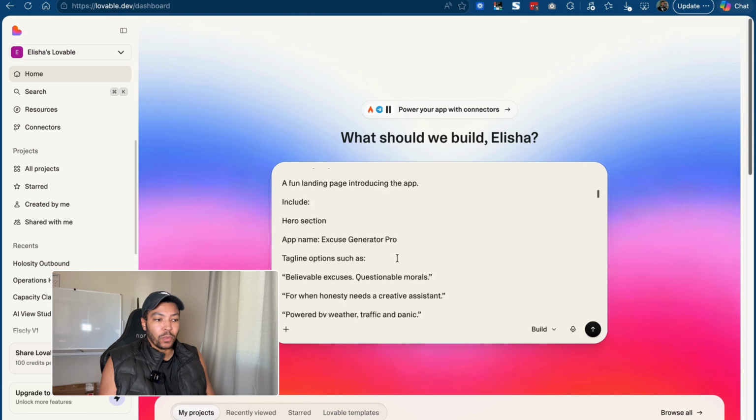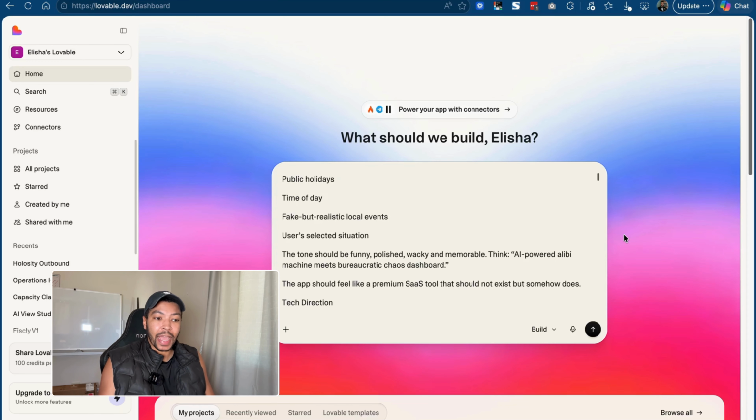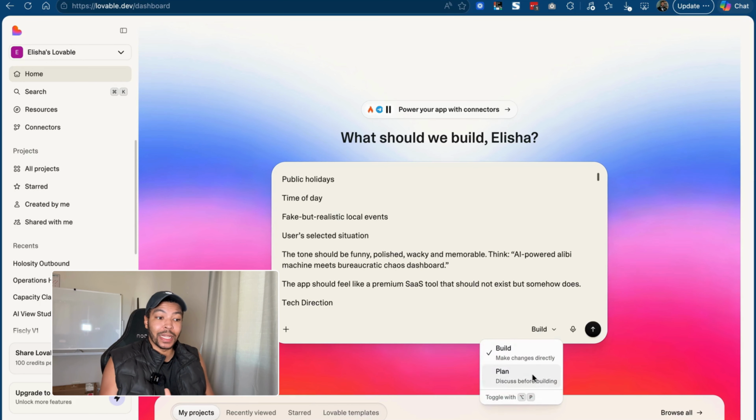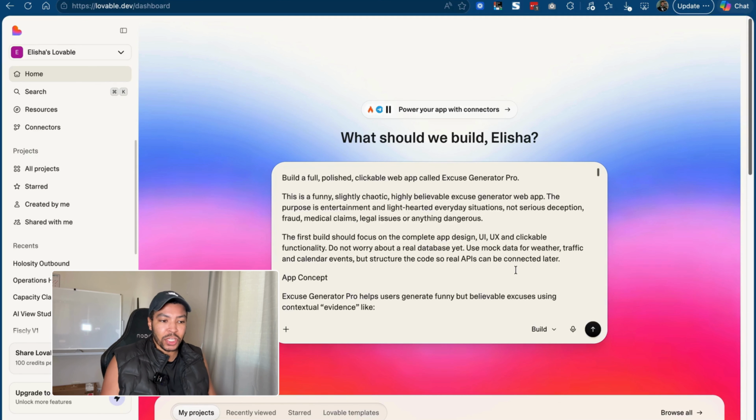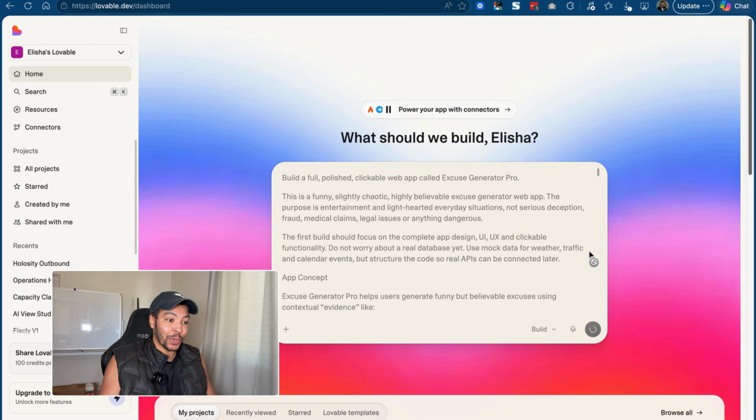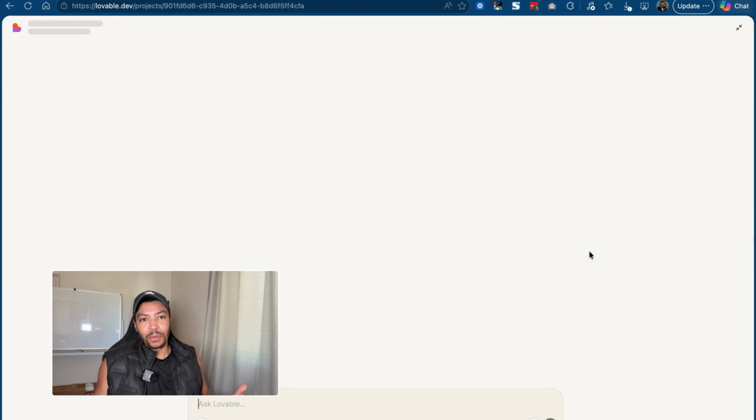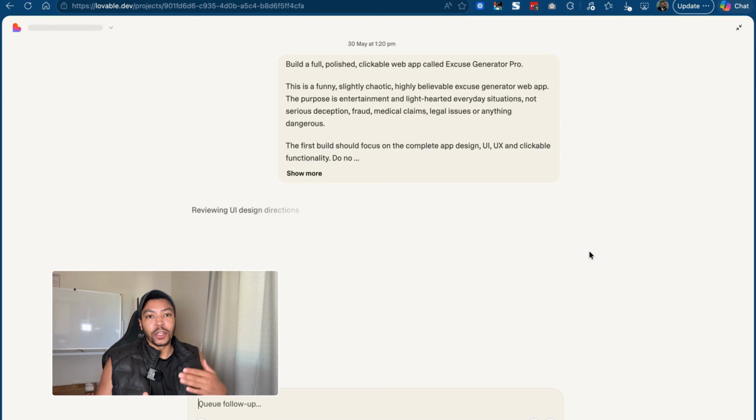Now, if you want to build it out a lot further, Lovable has a plan mode where you can actually discuss the plan before you start building it. But because I use ChatGPT and because this is for a quick test, we're just going to go straight into build mode. Let's go. So it'll take a few minutes from here and you'll see it loading, you'll see it going through different steps, you'll see it first analyzing the prompt that I've given it and then working out what is the best way to build this app.